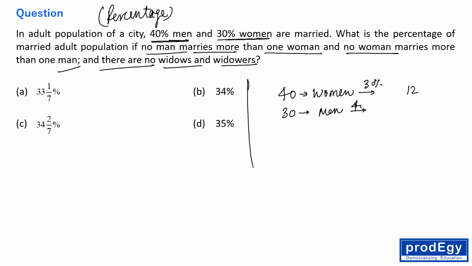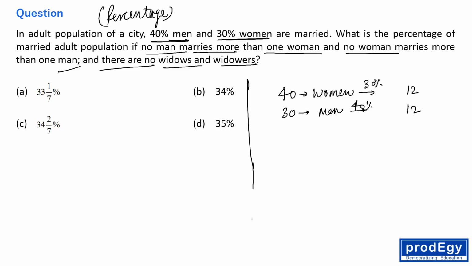And if we need to find 40% of men, it will come out to be 12, right? So obviously 12 men can marry 12 women, because both of them have to be equal, right? So that's why I have just interchanged their order. I have assumed 40 women are there and 30 men are there in the city, right? So obviously, 30% and 40% of those numbers will be equal, right?